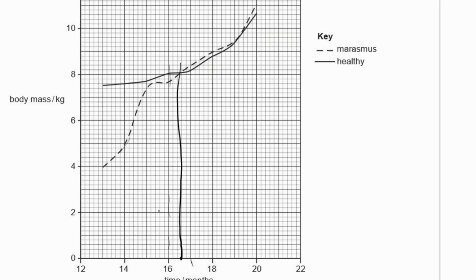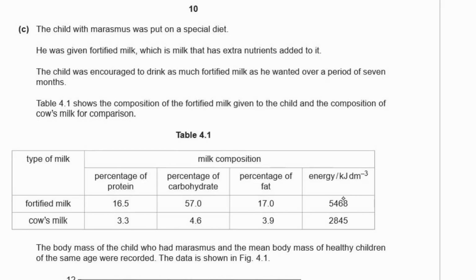Okay. You could say that the reason for the rapid growth was because the child with marasmus was encouraged to drink as much of the milk as possible. All right, and then you can quote some data. What was the difference in body mass at the beginning at 13 months, compared to the body mass at the end at 20 months? Was it the same? And from the table, the data that I would quote is the energy in both. Okay, the energy is very important.